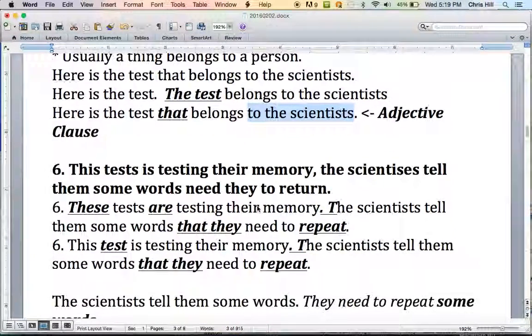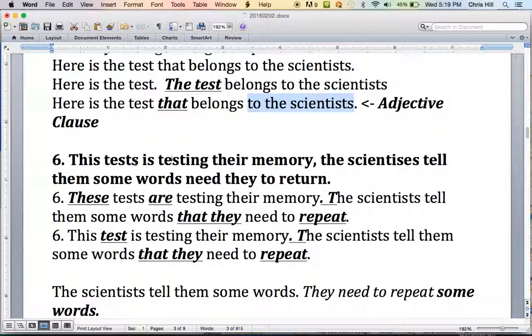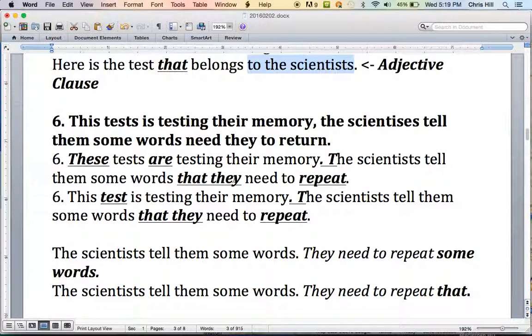Okay. Number 6. This test is testing their memory. That scientists can tell them wrong words need they to return. We've got a few different problems here. First of all, this is singular and tests is plural. So we could change it to these tests are. Are, again, the plural verb that goes with the plural subject. These tests are testing their memory.